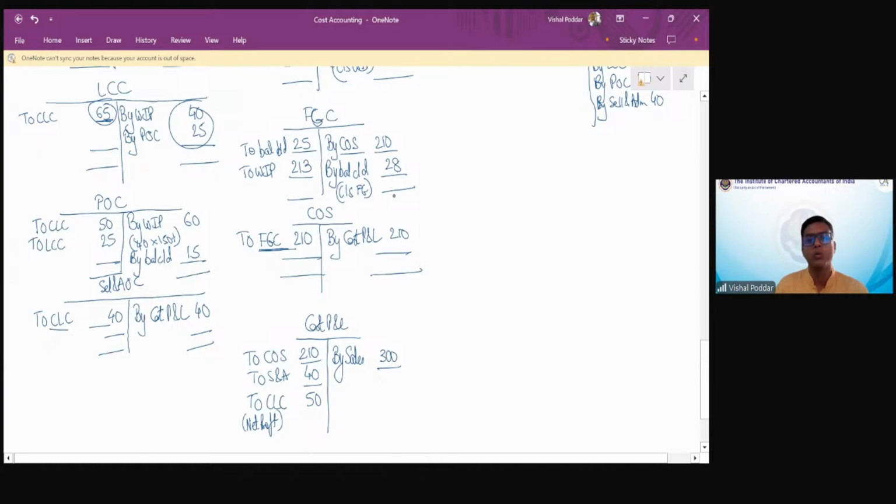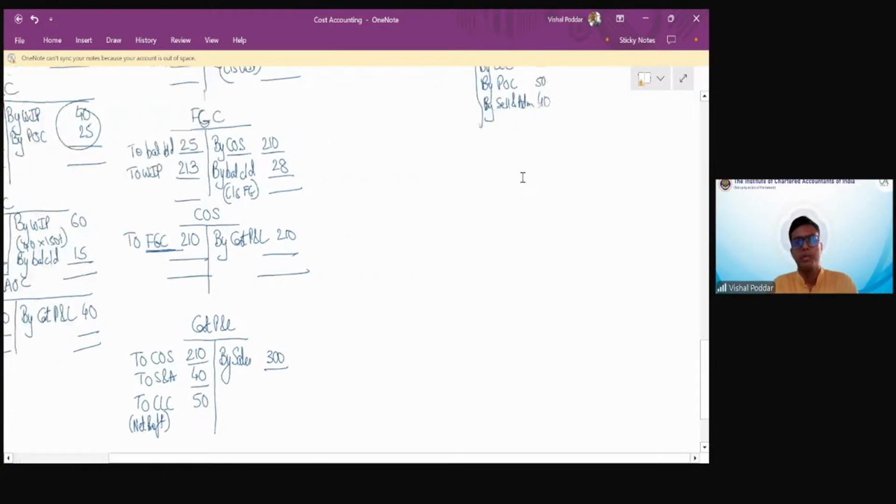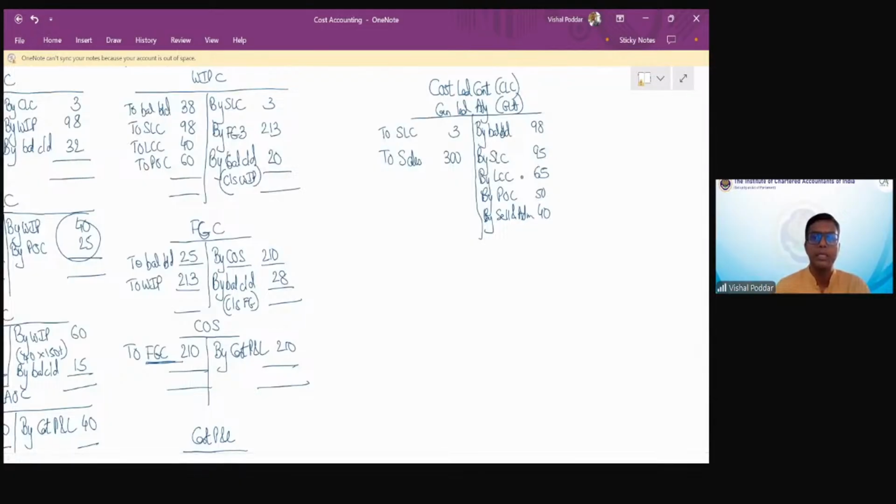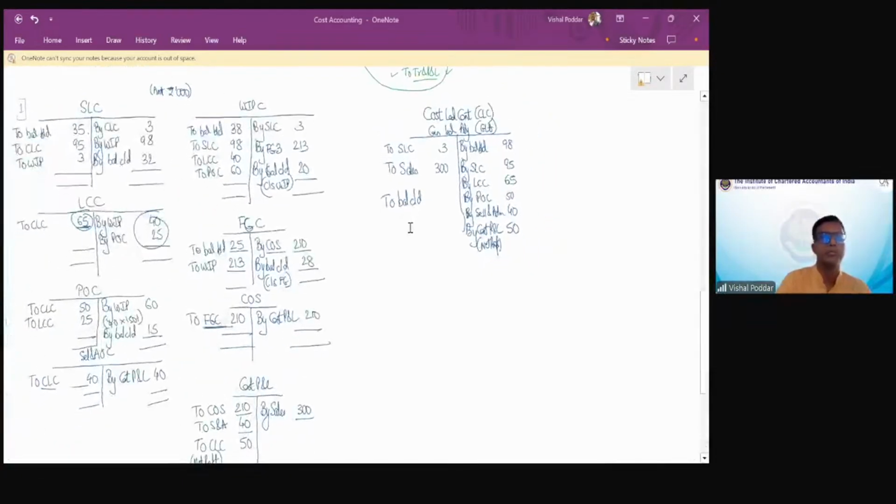We transfer it to CLC because that represents my capital account also. So I transfer this difference to CLC by cost P&L net profit. And now this will show my closing balance. Students, please find out the closing balance.